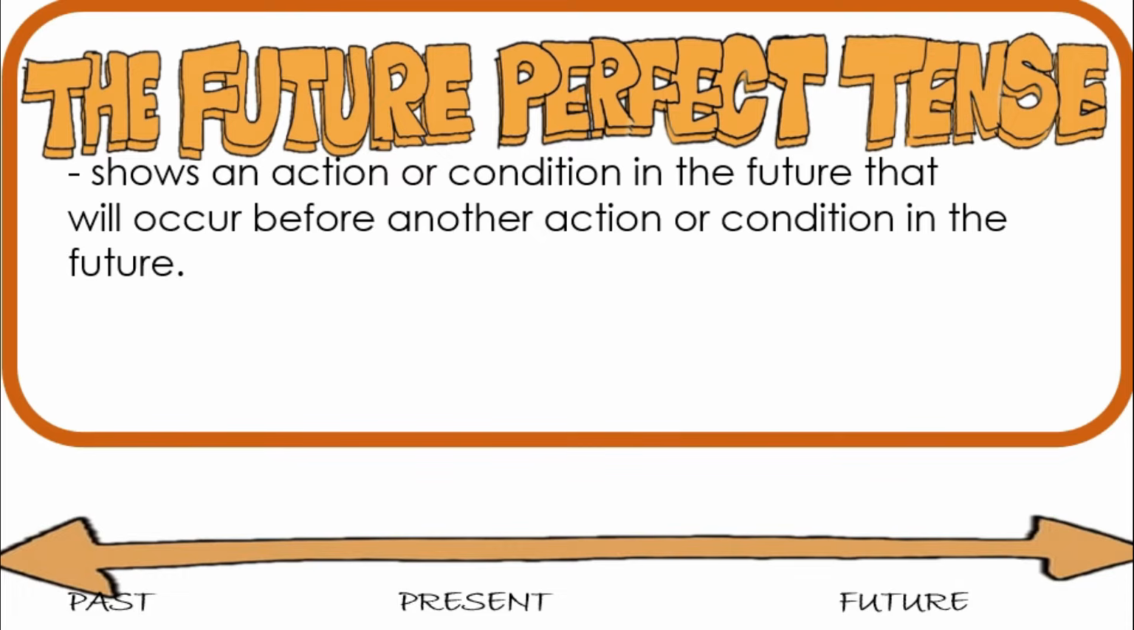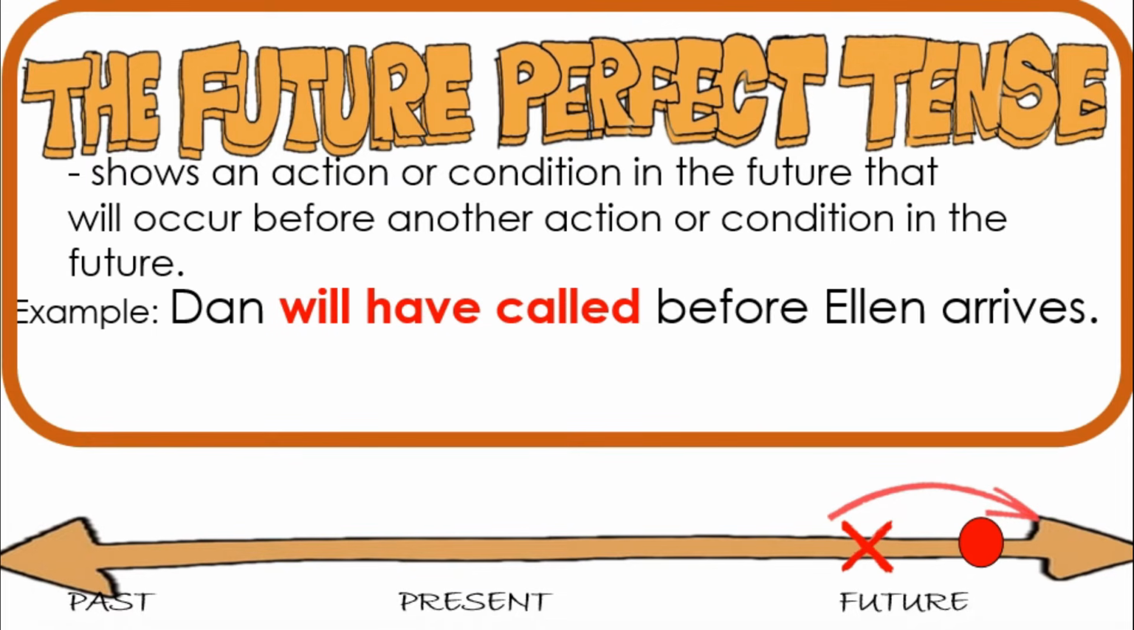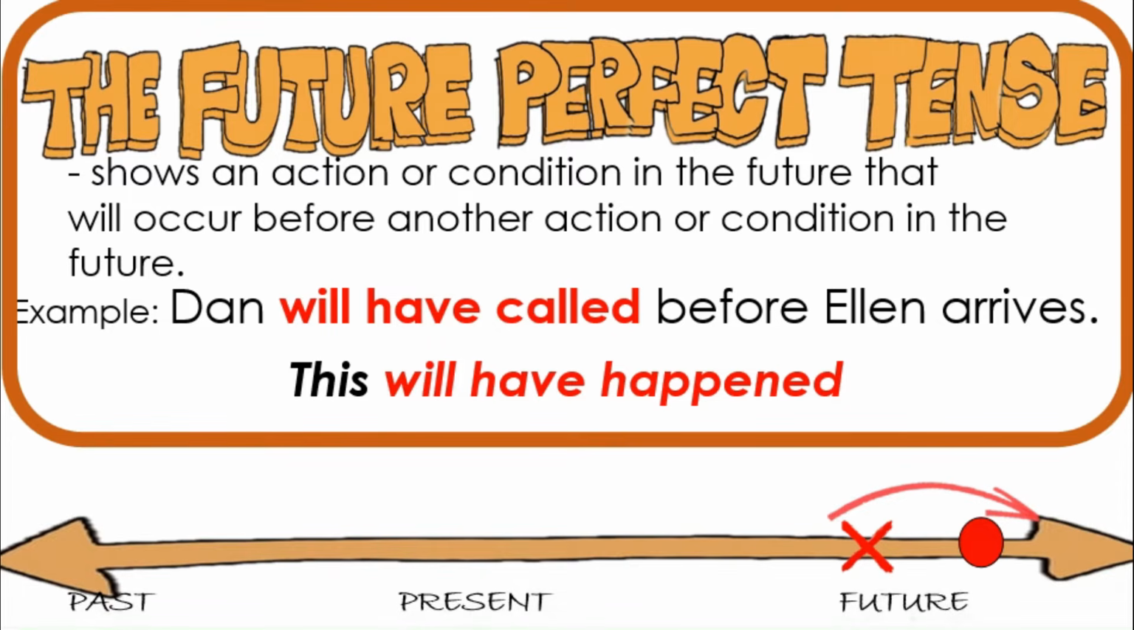For the future perfect tense, it shows an action or condition in the future that will occur before another action or condition in the future. Example, Dan will have called before Ellen arrives. This will have happened.